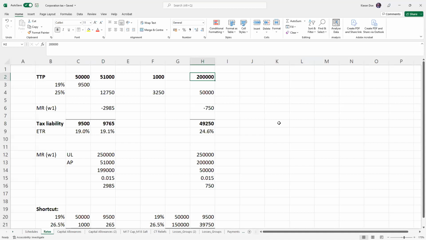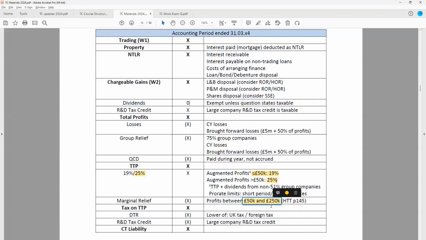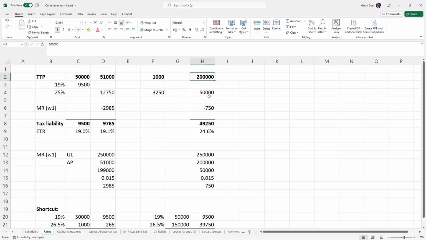Whereas if they're closer to the 250,000, then you can see the marginal relief would be lower. You can see I've just calculated it in exactly the same way. And we expect the rate to be closer to 25%, because they're closer to not getting any marginal relief. And once you've got profits of 250,000, it's at 25%, and that's it, no marginal relief.